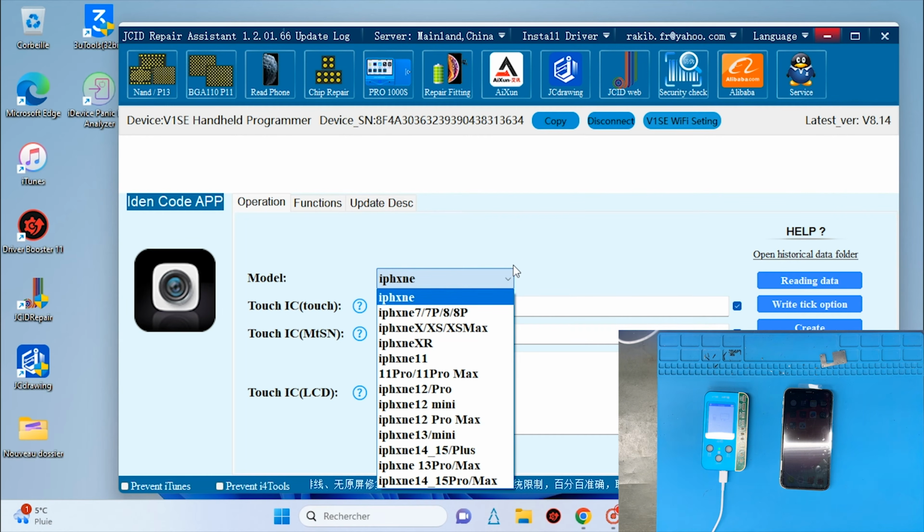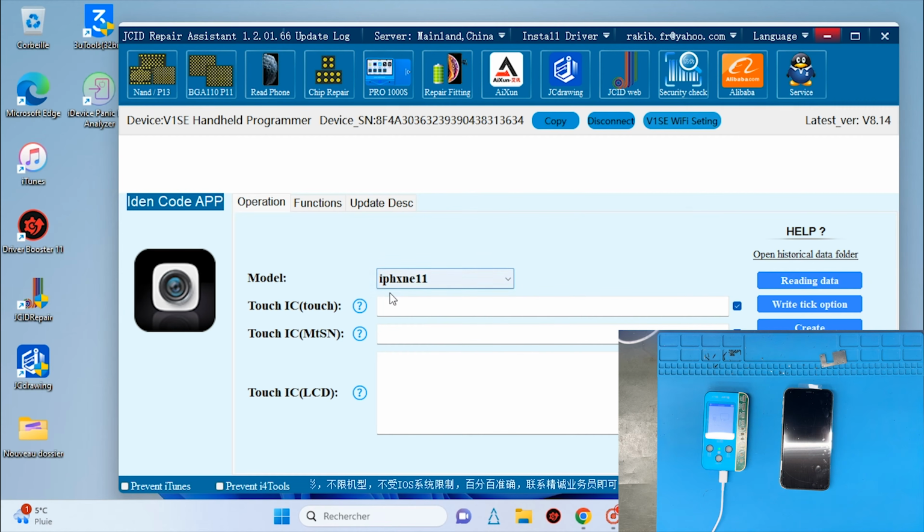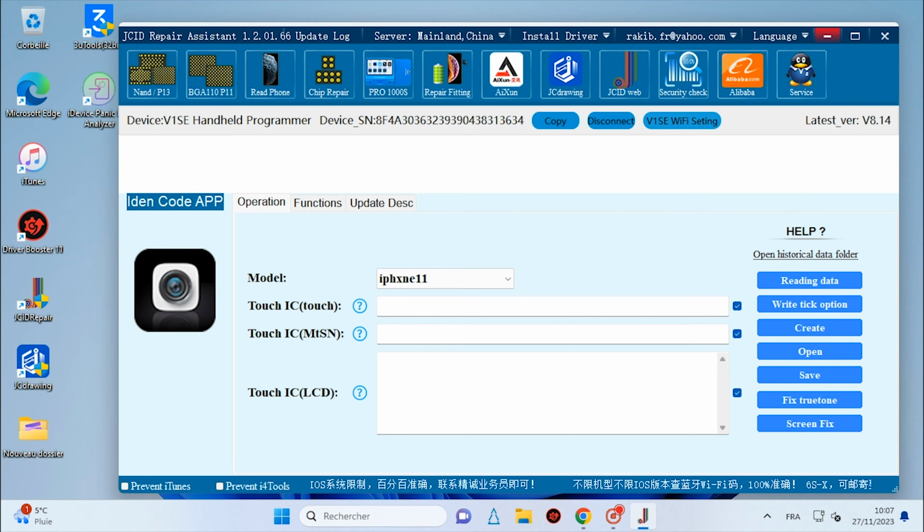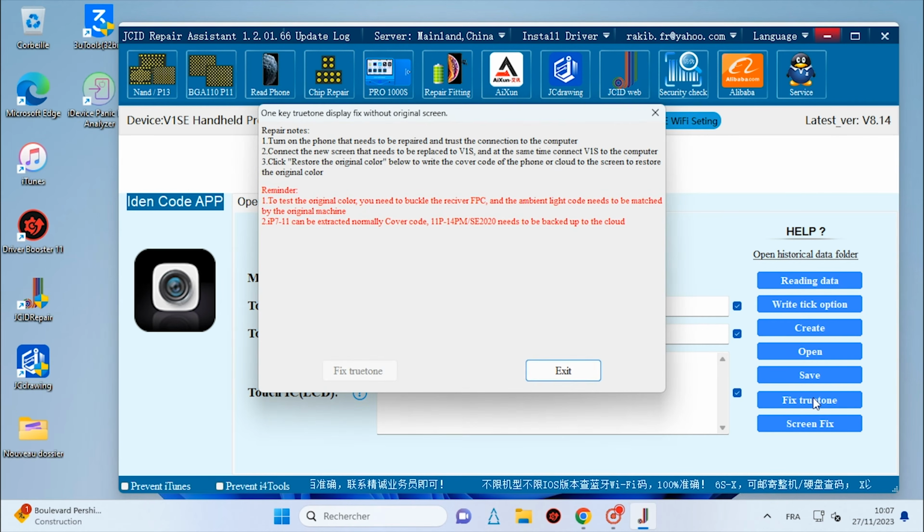Then this option will appear. Now we need to select our phone model here. Now click the fix true tone button from the right side menu. When we click on this button, a new window opens here.